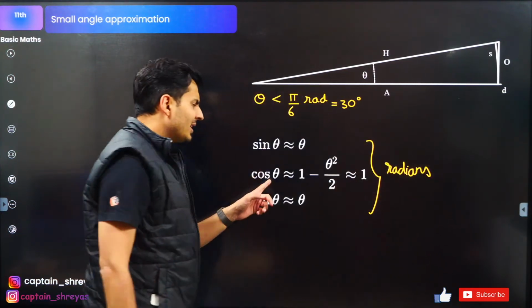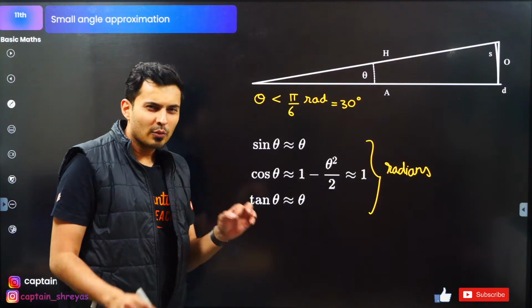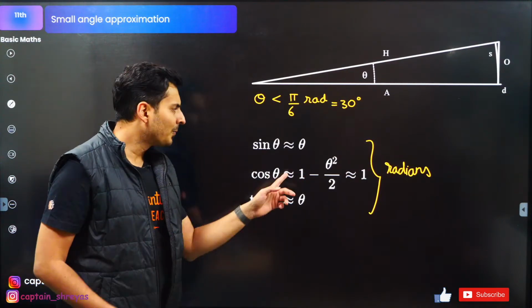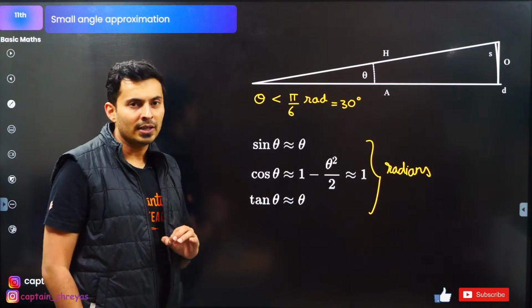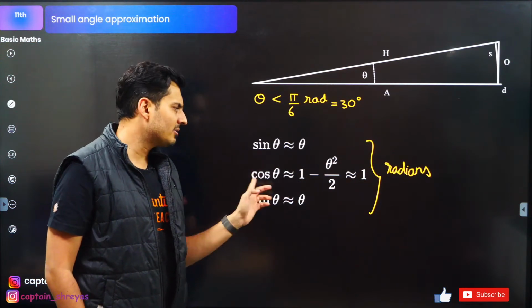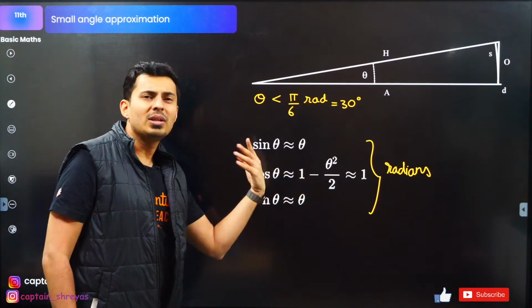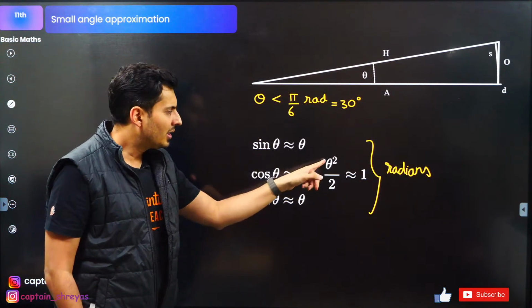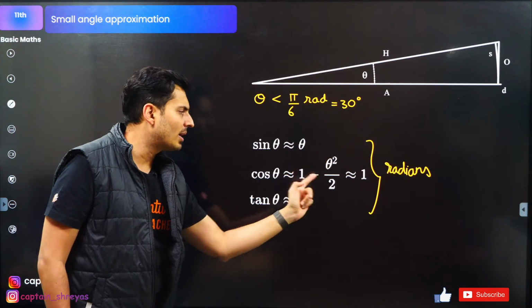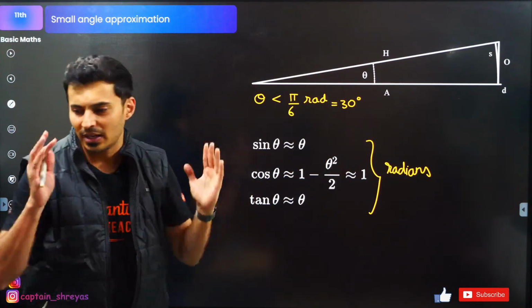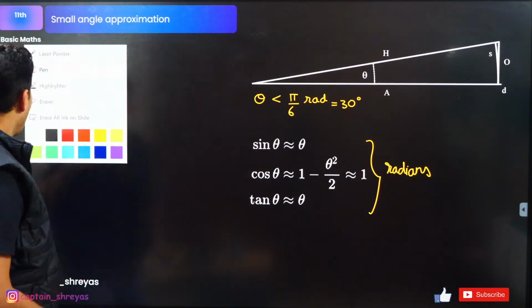Cos of very small angle is approximately 1. If you want the exact value or a better value, it is 1 minus theta square by 2. Generally, you will not need this, but I'm just telling you. Cos theta is 1 minus theta square by 2. But if theta is only very small, so small that this number will be negligible, so 1 minus a small number will be approximately 1. That's how it is. Okay.